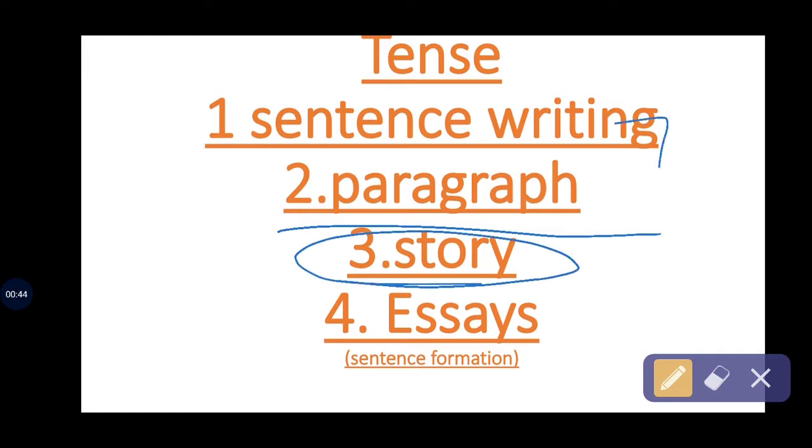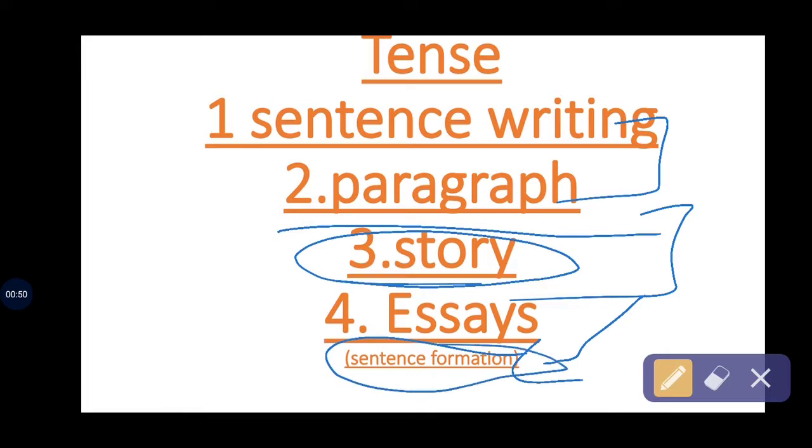These problems happen because we don't know correct sentence formation, and we can correct our sentence formation with the help of tenses. How? If we know tenses and know how to apply them, our sentence formation is definitely going to be right.